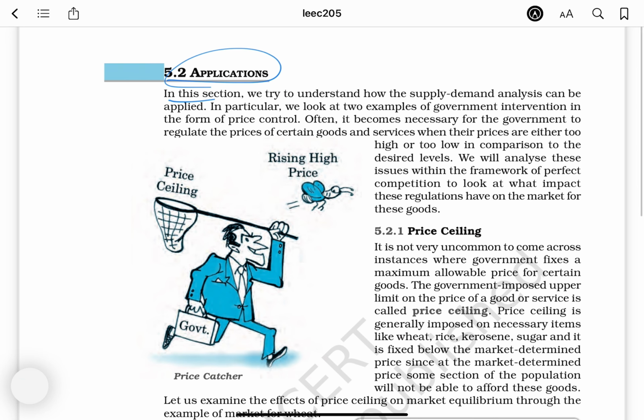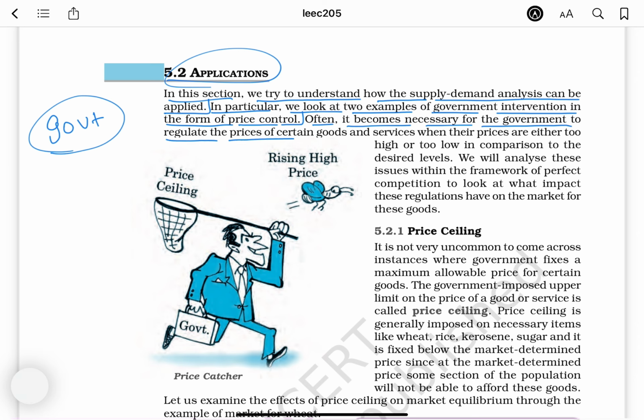5.2 Applications. In this section, we try to understand how the supply-demand analysis can be applied. In particular, we look at two examples of government intervention in the form of price control. The government intervenes in what? In price control. In what way does it do so? Let us see two examples.